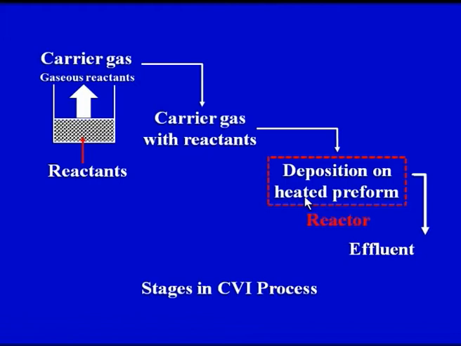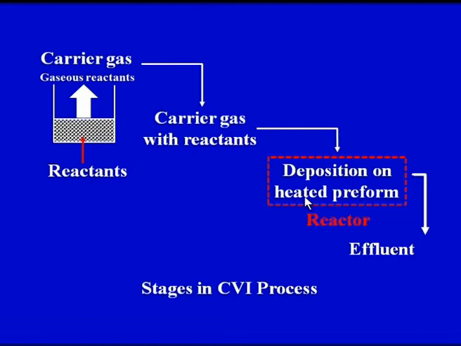So, basically when we are doing the process without any forced gas flow, it may take a lot of time, but specifically when we have to reduce the time of fabricating or processing a ceramic matrix composite using the CVI process, we can use a forced method of passing the gaseous reactants through the porous media or the porous structure. This is an important process for ceramic matrix composites and is being used for making different kinds of ceramic matrix composite.